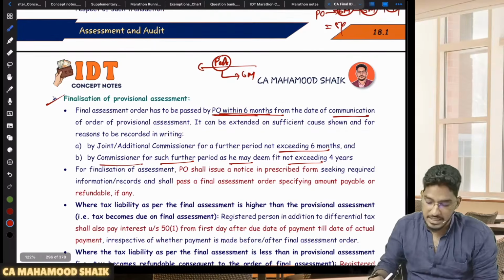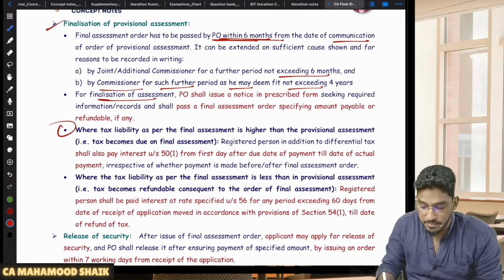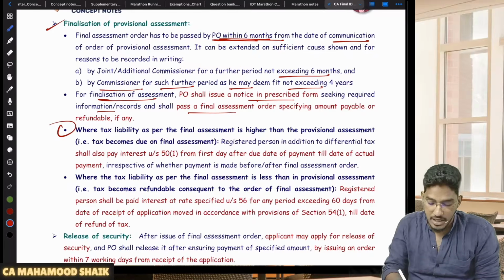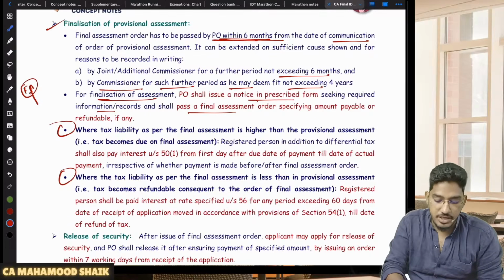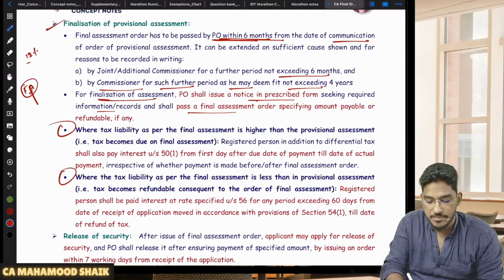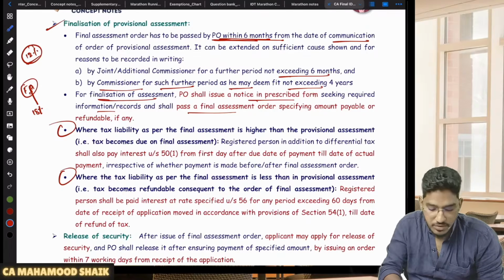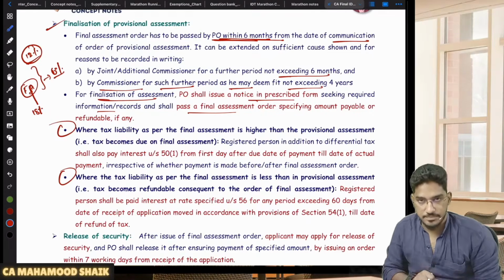So once the assessment has been completed, on finalization of assessment the PO will issue a notice in the prescribed form seeking required information and pass a final assessment order. So the final assessment order will come. Now in the final assessment order, 2 outcomes could be there. Let us say in the final assessment order you are liable to pay an extra amount. Provisionally, let us say you are paying only 12% GST. But in the final assessment order, they have told you that you are liable to pay 18% GST. But till now, on a provisional basis, you paid only 12% GST. No? Now the balance amount you will be liable to pay. Whatever shortfall is there, now you have to pay that.